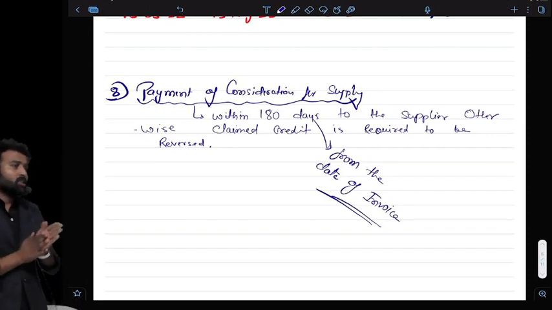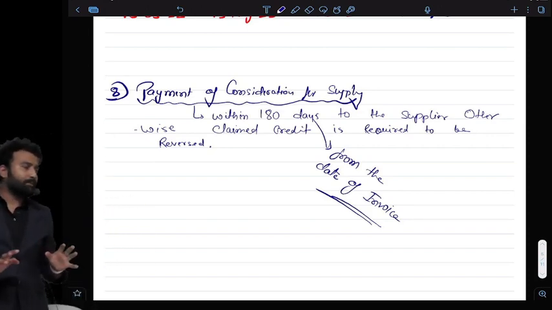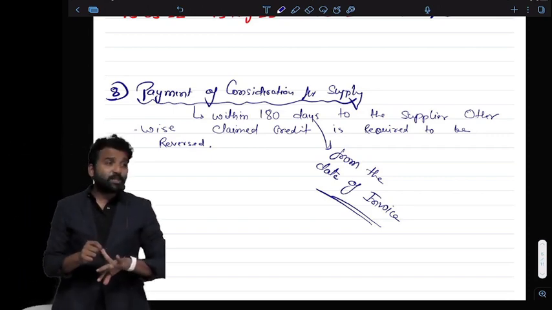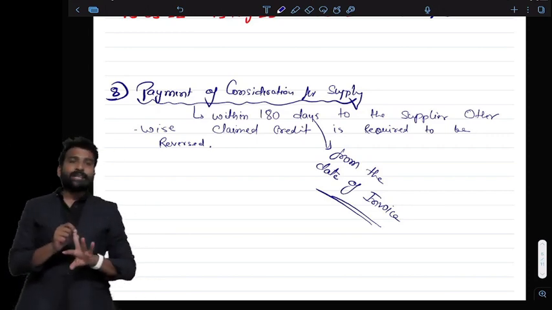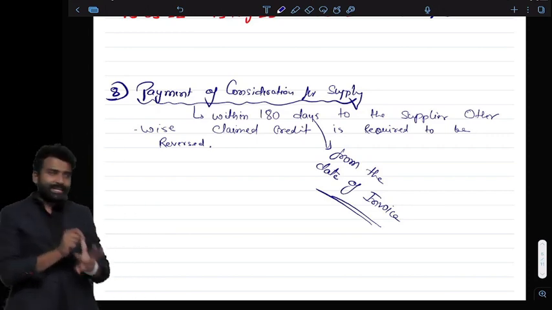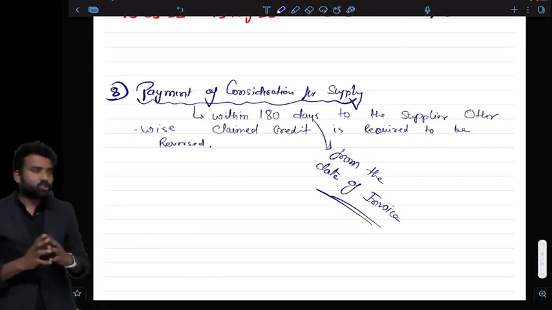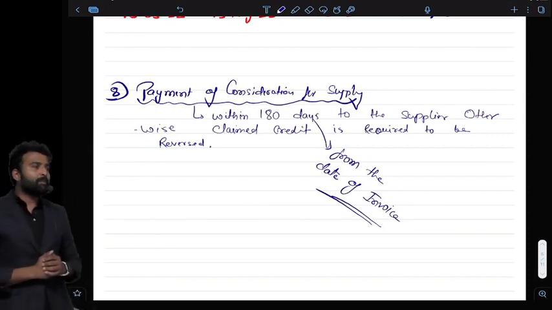Okay, great. So these are the 8 different conditions for claiming ITC. I think now everybody is familiar with all the conditions. The person should be registered. I should have a tax paying document and it should be in my possession. It should not be missing. Taxed goods and services should be received. If they are received in lots, then I have to wait for the last installment. If the goods are received by a third person, then it will be deemed to be received at my premises.